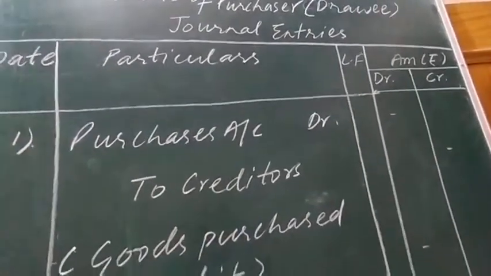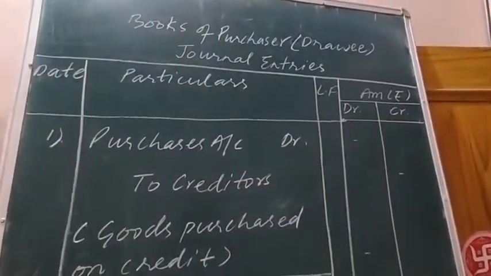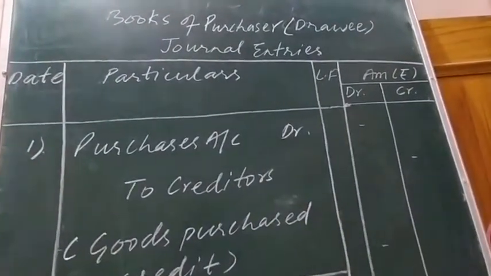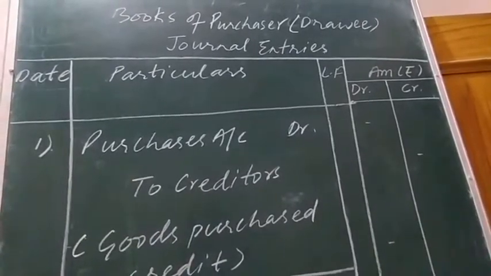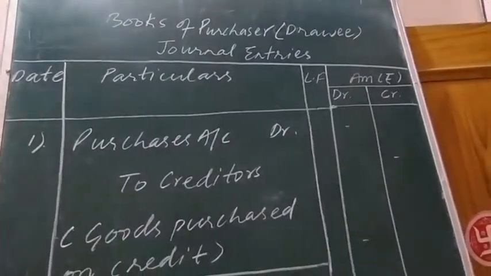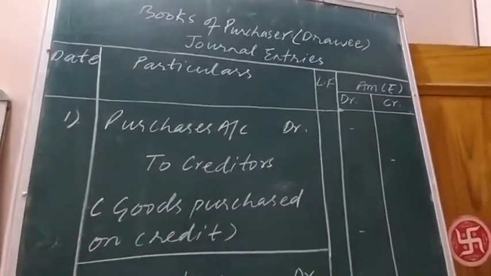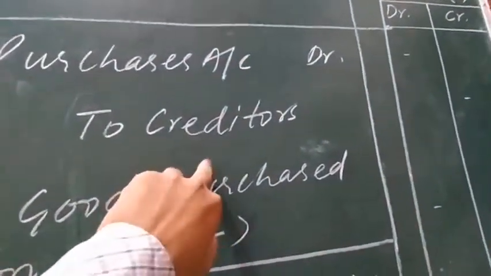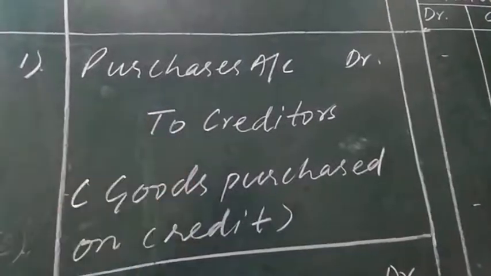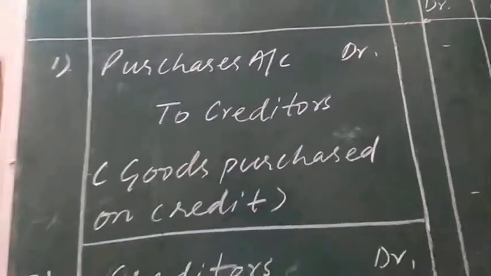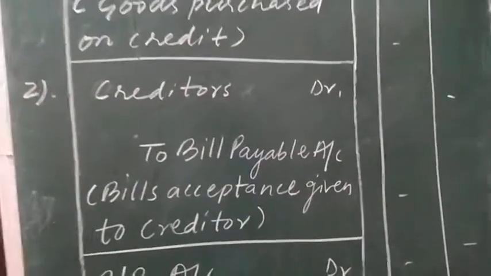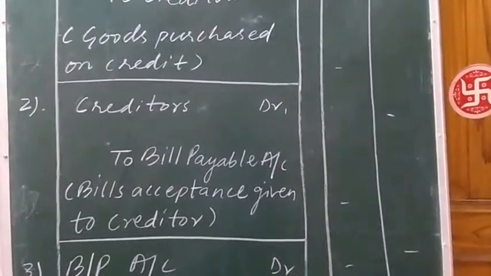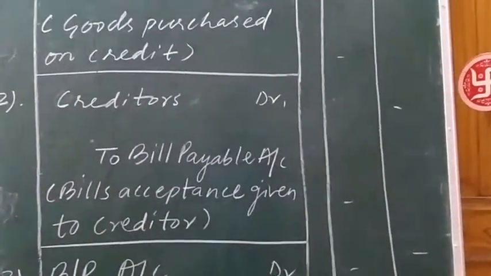But due to the acceptance from the side of the drawee, the creditor of the drawee will decrease, because its place is being occupied by bill payable. So the journal entry to be passed is creditors debit to bill payable, showing the decrease in creditors and increase in bill payable.